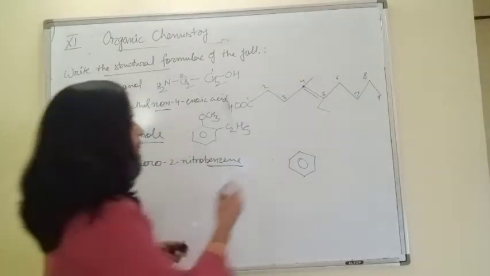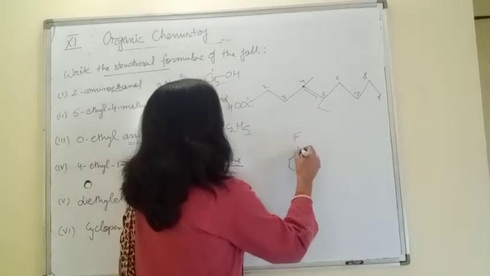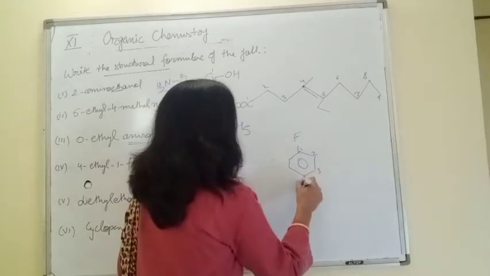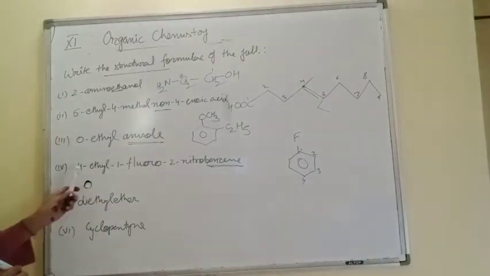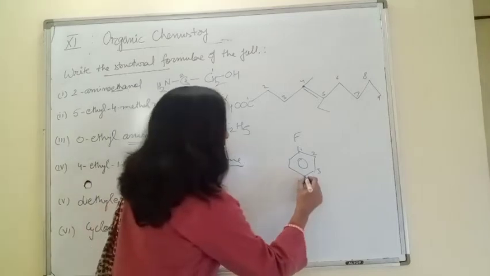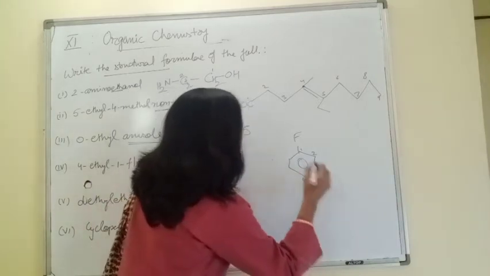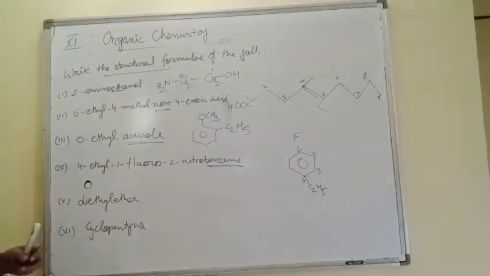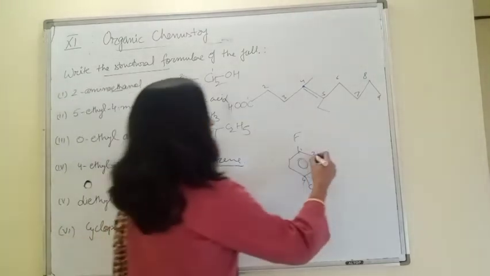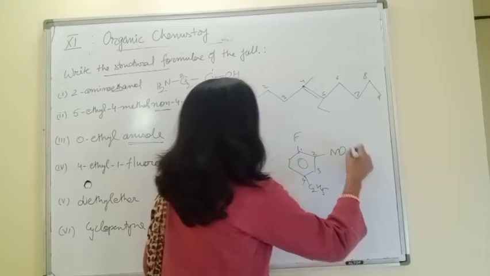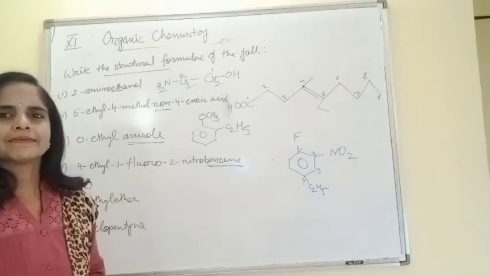First is fluoro, F. Children, again as I told you, give the numbering so that it becomes easy to place the groups. 4th position is ethyl. So at this position give C2H5. Then 1 is fluoro, already placed. At second carbon, nitro, that is NO2. Complete.